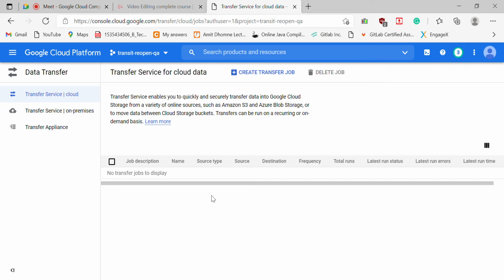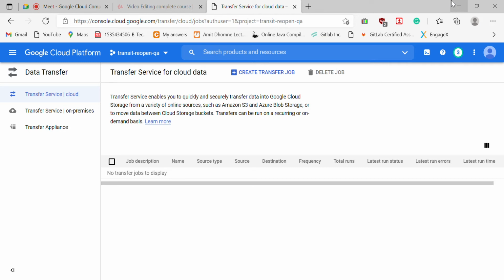I will explain it right now, how this API works. Is it clear to you all? Okay.